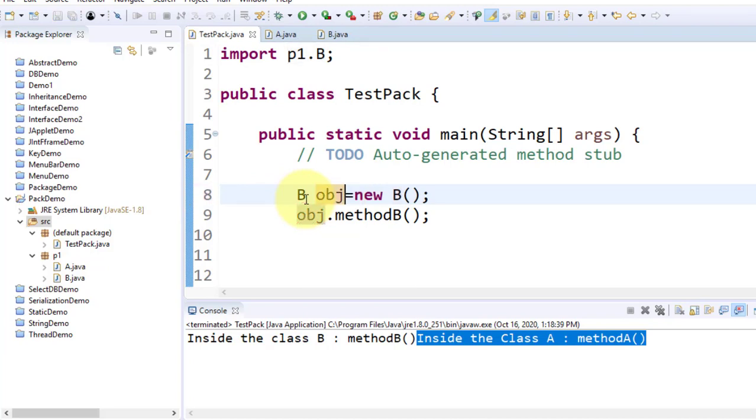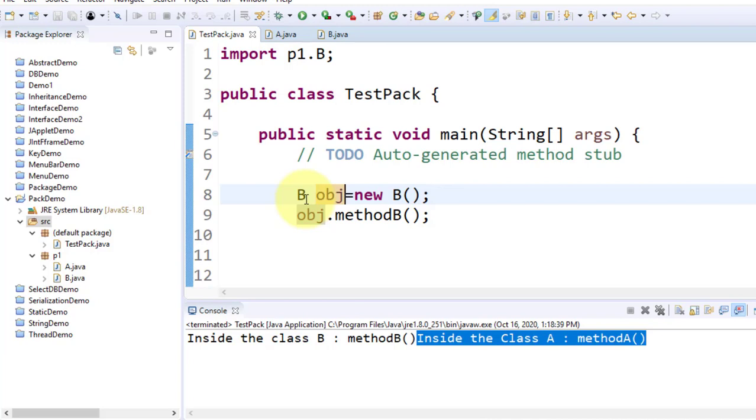Star means this is a shortcut. If you do not know the exact names, or you don't want to type all these things, that's why it is a shortcut to go with import p1.*. At runtime it will not burden you, but at the time of compilation definitely it makes it a little bit slow. For runtime there is no issue, because at runtime your bytecode gets accessed, and in the bytecode the references for the classes are already kept in the object code. That's why there is no issue at runtime, but definitely at compile time p1.* affects.